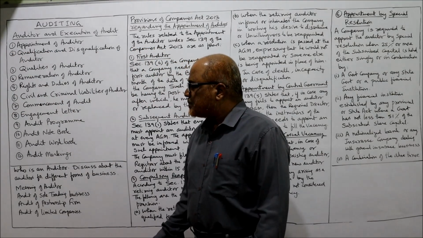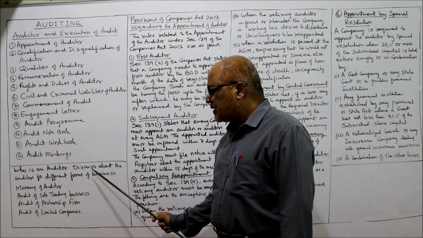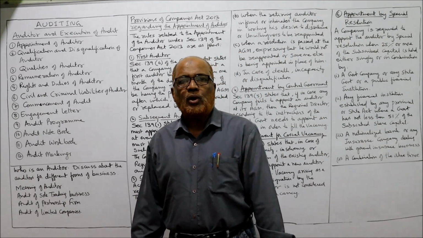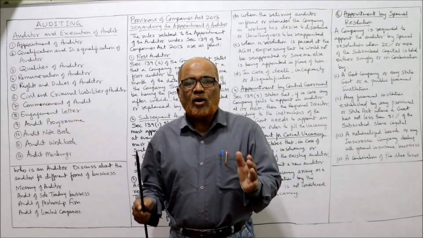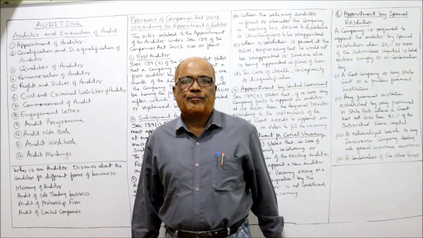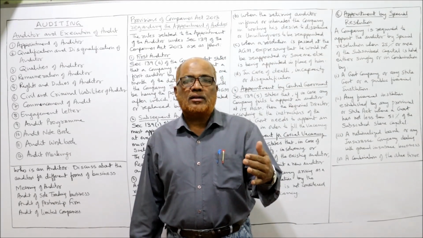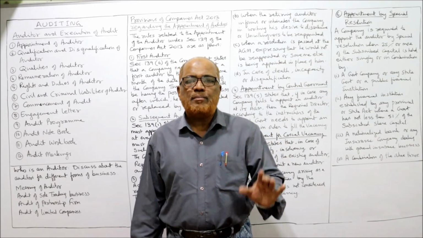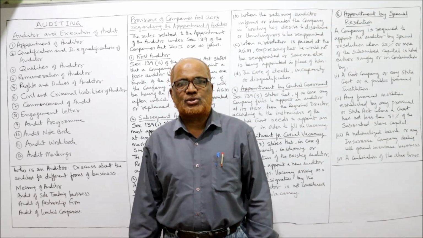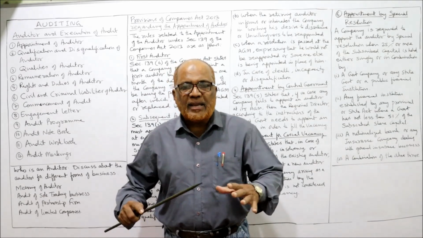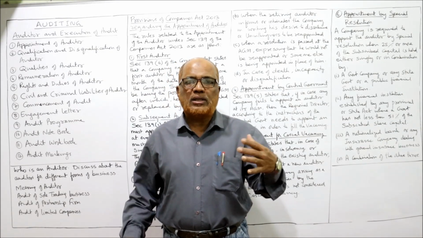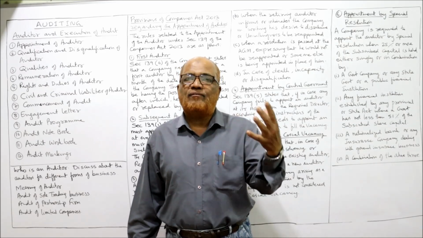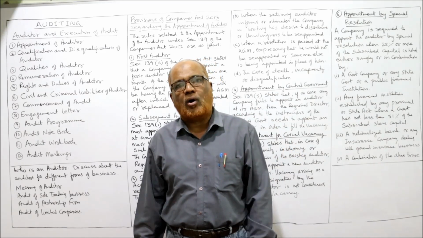So now I'll explain first of all who is an auditor and discuss auditors for different forms of business. First of all, who is an auditor? An auditor is a person who carries on the work of audit. Audit means examination of the books of accounts. The person who performs the function of auditing is called an auditor.